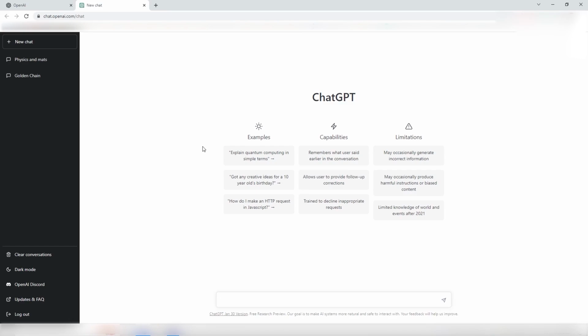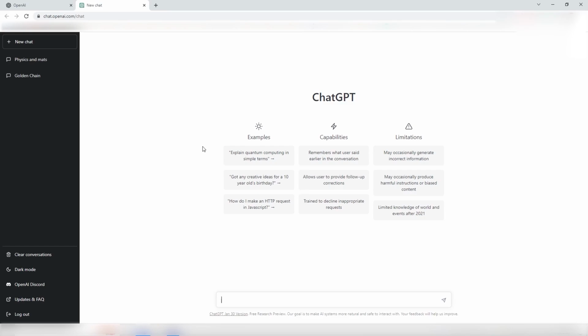The next point is that it might produce harmful instructions or biased content. This is maybe because we also have wrong and biased information on the internet, and it's based on that, and it's really hard to know what is true, what is biased, what is objective, what is subjective. It might mess up in certain subjects depending on what you ask. But for us, it's going to be mostly correct or incorrect answers, maybe deprecated functions or stuff like that.